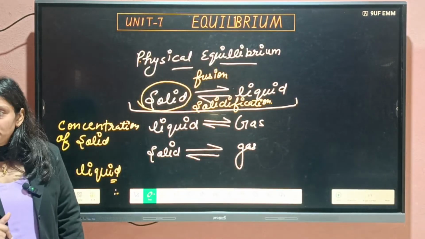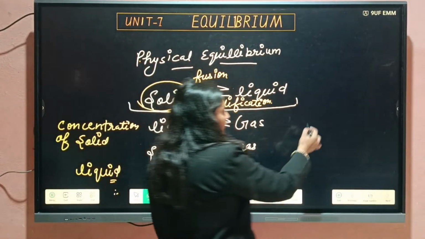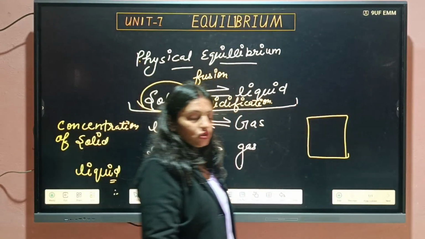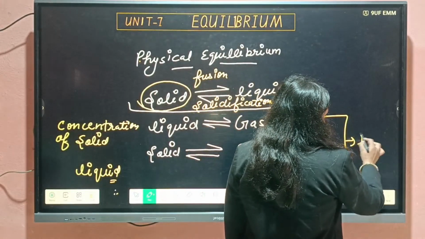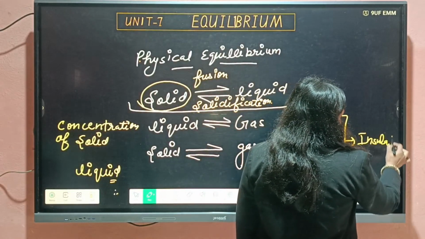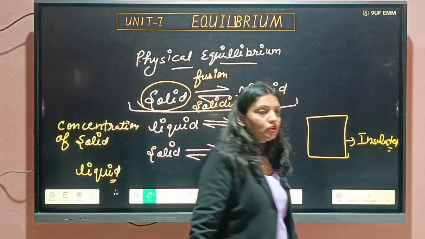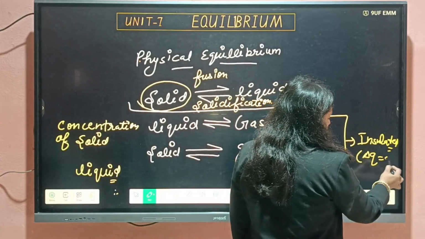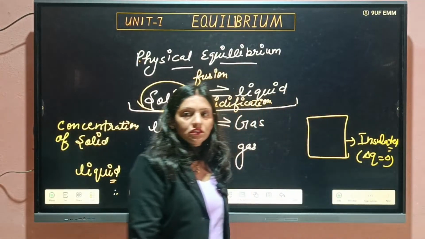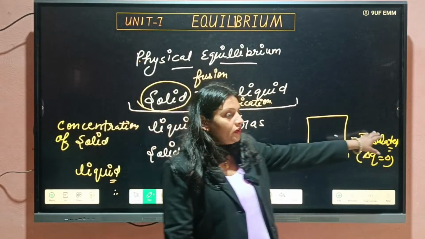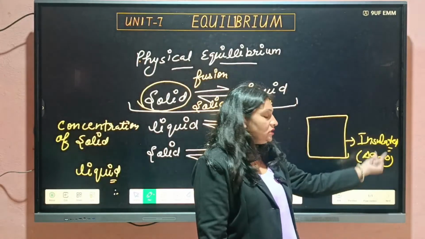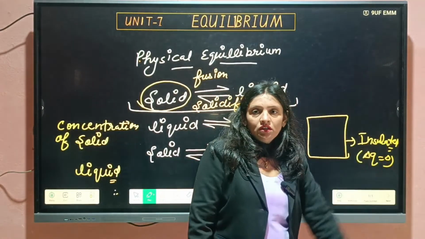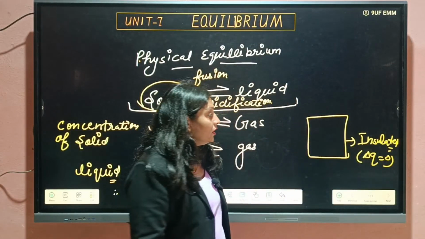How may it happen, students? If I am having a closed container, it is totally insulated. Means heat transfer does not take place here. You have studied this in thermodynamics. Then change in heat is zero. Heat is neither entering nor going outside.